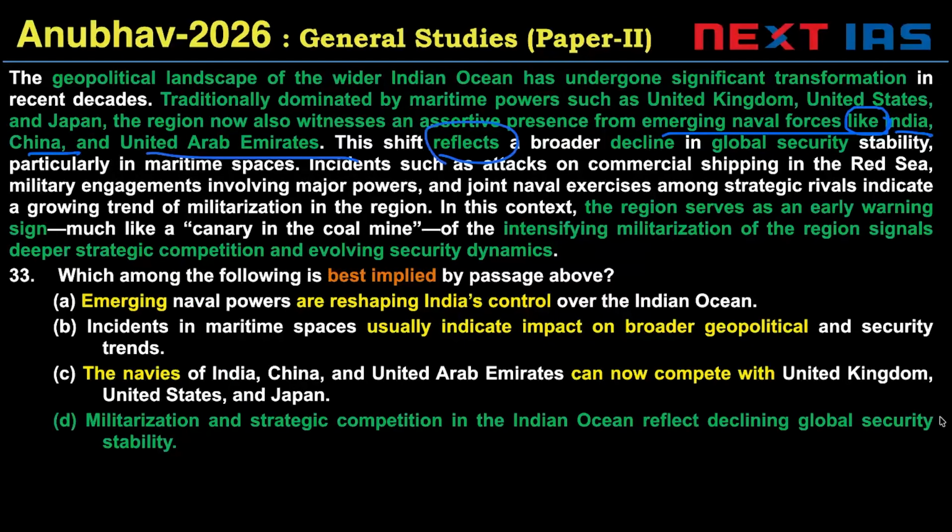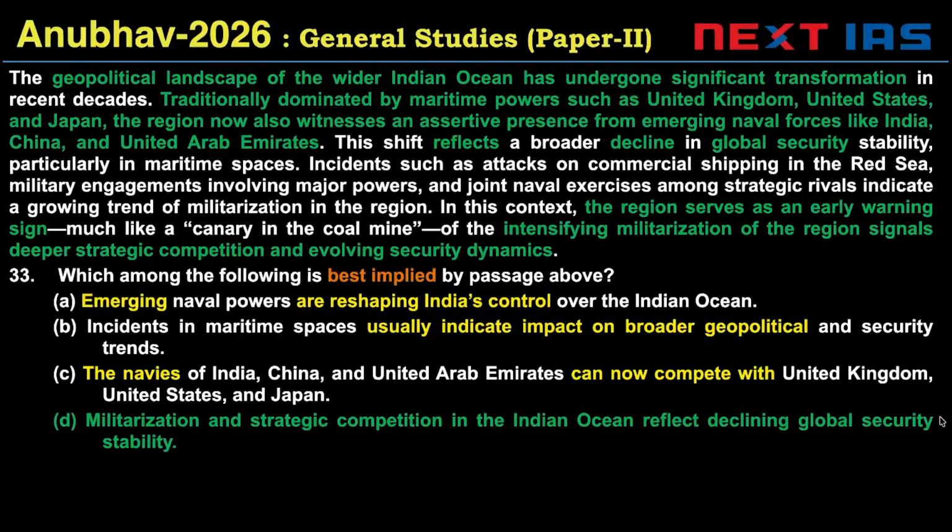And this reflects a decline in global security, according to the author. The region serves as an early warning sign, intensifying militarization of the region. The region here is the wider Indian Ocean region. It signals deeper strategic competition and evolving security dynamics. So, what is best implied? What is the best implication made by the author here?